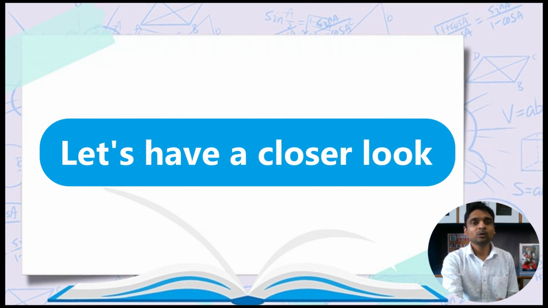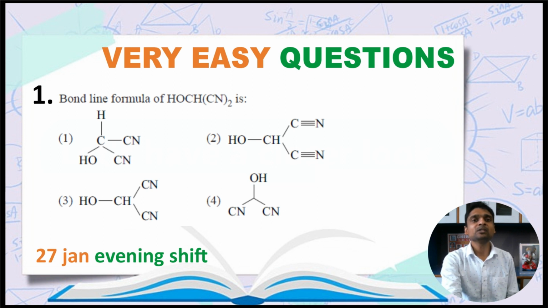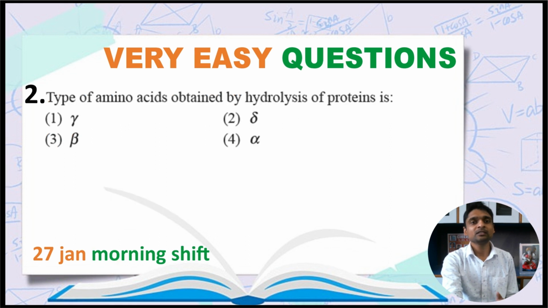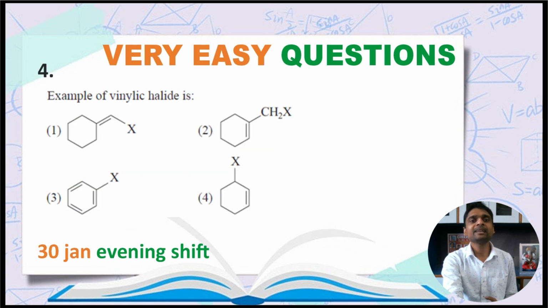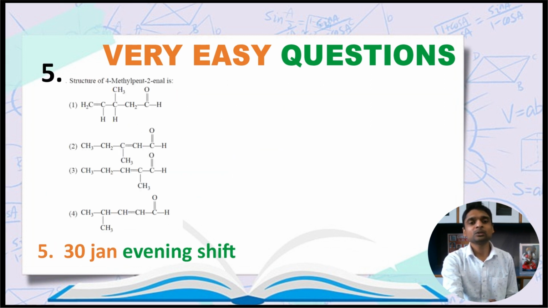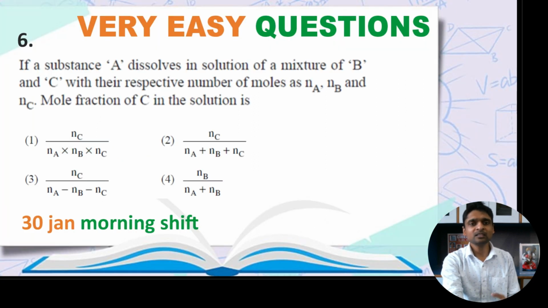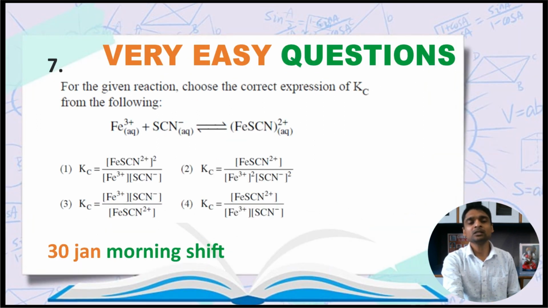To give a closer look into the difficulty level of questions, I have taken screenshots of a few questions from various papers. These are examples of very easy questions. Bond line formula is asked in this question. In this question, it is asked the type of amino acid obtained on hydrolysis of proteins. Then, anomalous behavior of oxygen is due to. Examples of vinylic halides, a simple nomenclature question. This is a simple question about mole fraction. Then a simple question on expression of equilibrium constant. These are very easy questions.